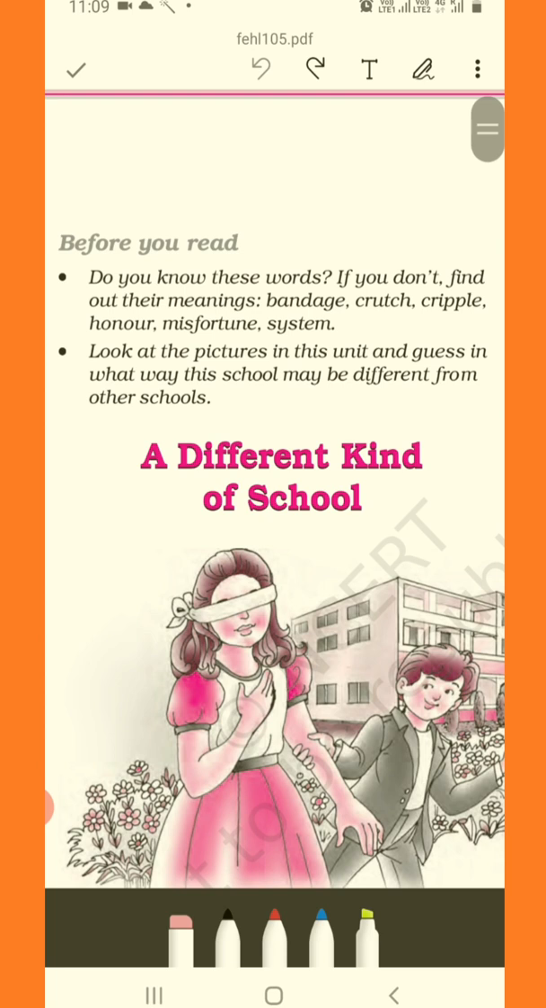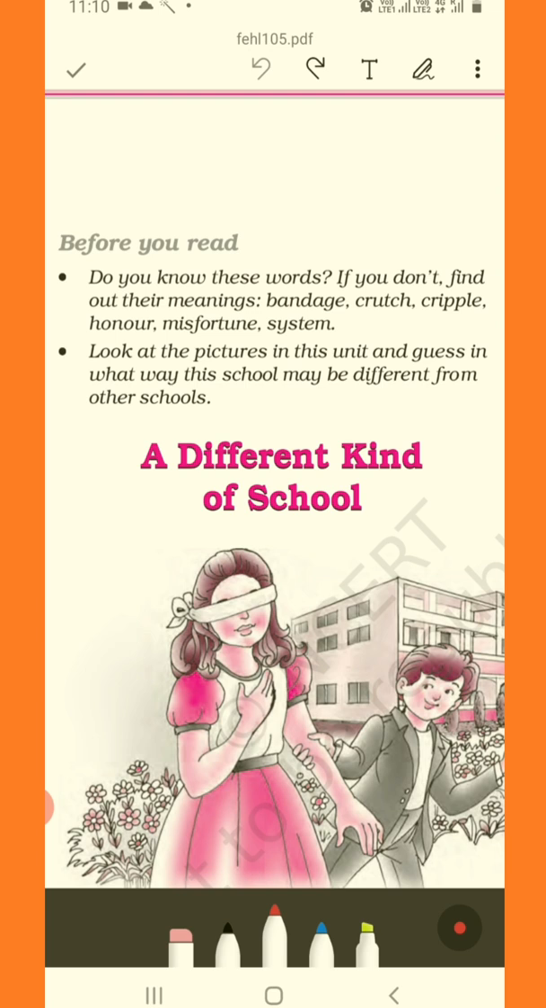Do you know these words? If you don't, find out their meanings. Bandage, you all know, right? Some sort of drapery used to cover your wound and injury. Crutch. What is crutch? Crutch is some sort of support framework used by people who have physical disability, like someone is not able to work or use their hand properly. Then cripple. Who's a cripple? Cripple is a person who cannot use his limbs properly.